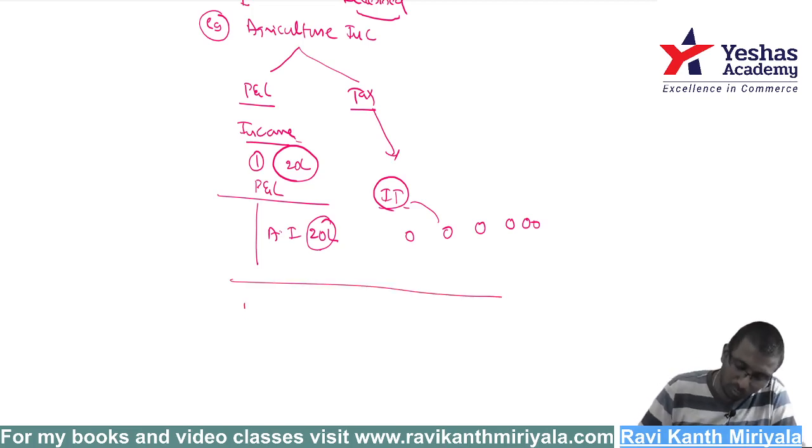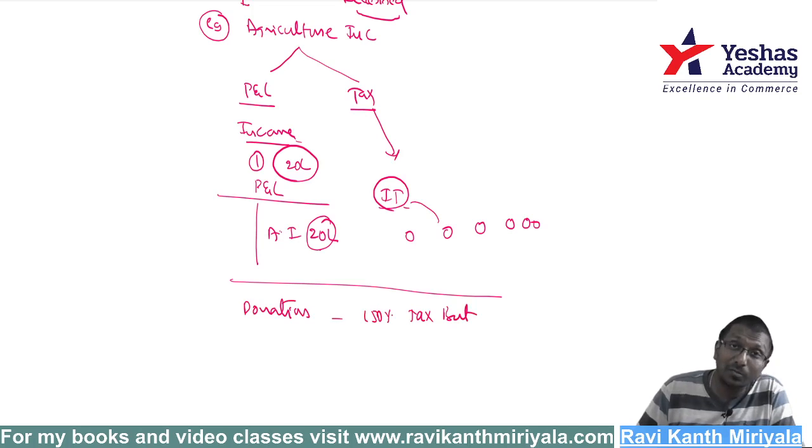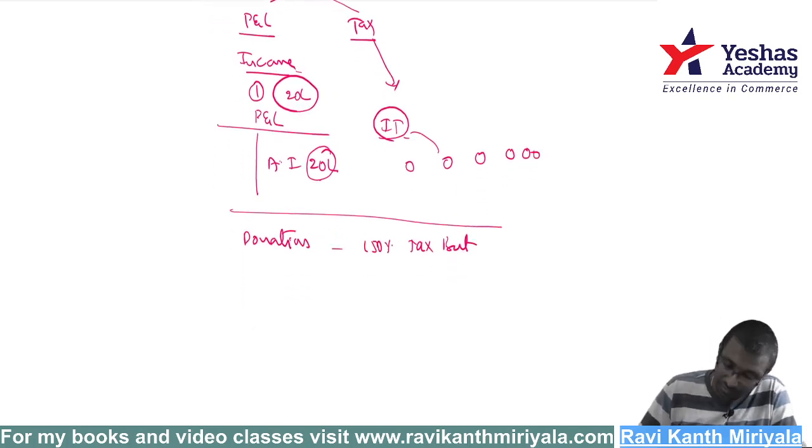One more example. Suppose we gave a donation and assume we are getting 150% tax benefit. Let us say I gave a donation of 1 lakh rupees. As per the profit and loss, my donation expenditure is 1 lakh.